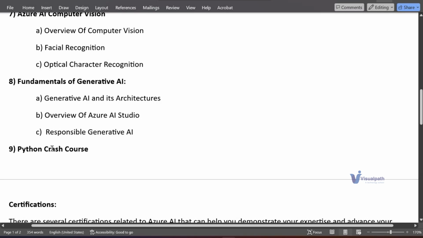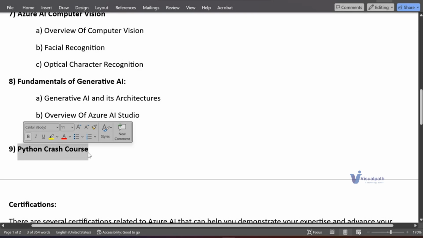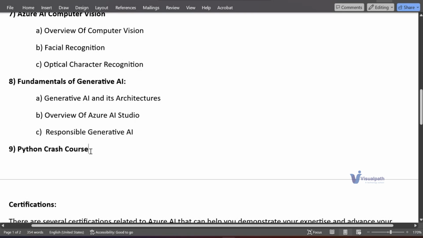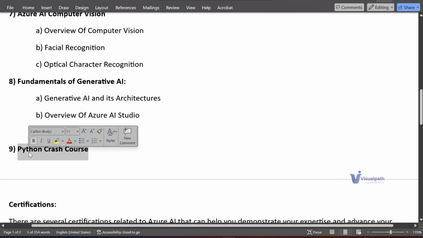That is the reason we lately introduced this Python crash course, which will cover 7 days of sessions: what is Python, what methods are and how to build them, how to create classes, and special data types like lists, dictionaries, sets, and then list comprehensions and dictionary comprehensions. Everything required for this course, to build any applications, will be taught in this Python crash course.